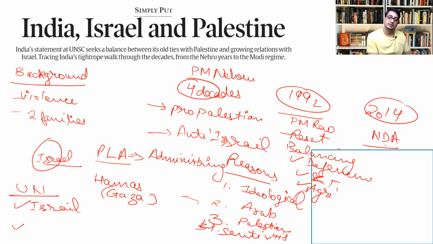So what were the changes that happened? Prime Minister Modi took ownership of the issue. In fact, now it is said that we are having a de-hyphenated policy. Prime Minister Modi became the first Indian Prime Minister to visit Israel, in the 2017 visit.